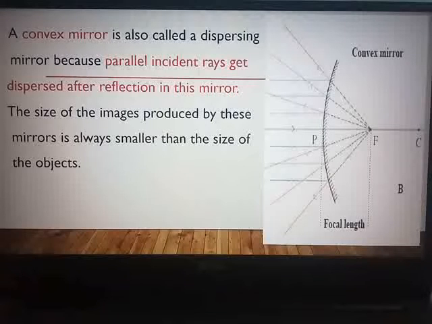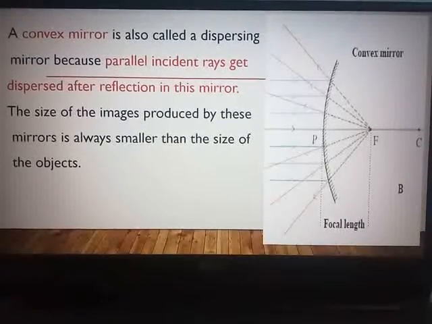For example, street lamps or a table lamp. The size of the images produced by these mirrors is always smaller than the size of the object. Just now, in the beginning, we studied the image formed by a convex mirror, and I have also told you that it does not depend on the distance of the object from the mirror, and hence the images are always virtual and smaller than the object. So this is the nature of the images formed by concave and convex mirrors, and hence the names: a concave mirror is called a focusing mirror, and a convex mirror is called a dispersing mirror.